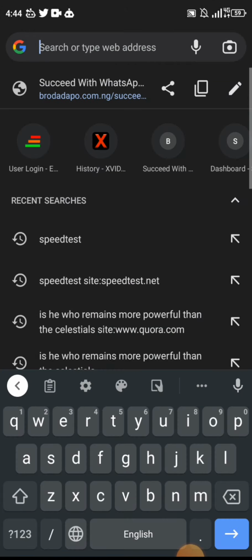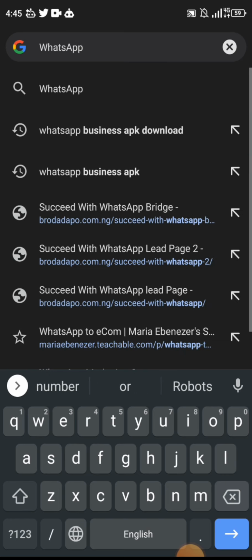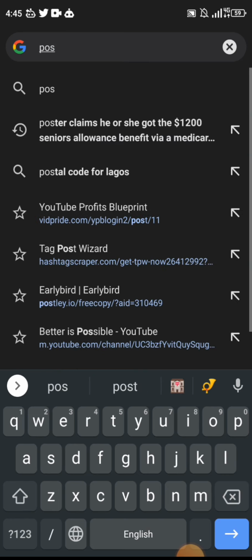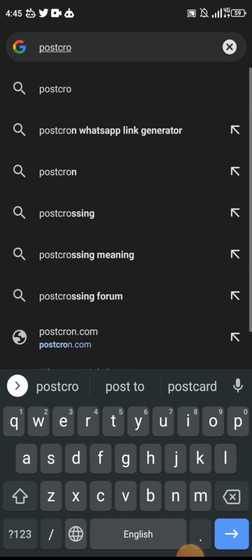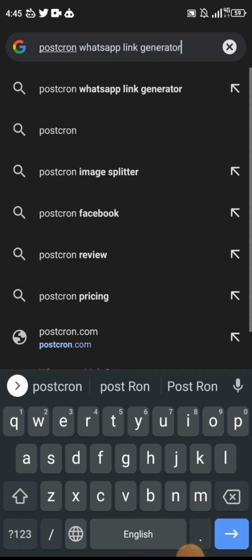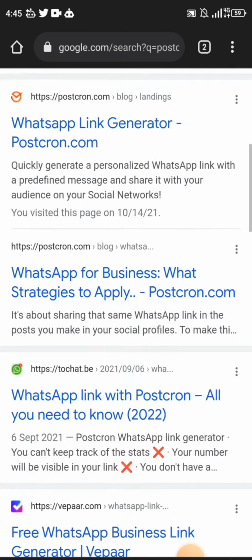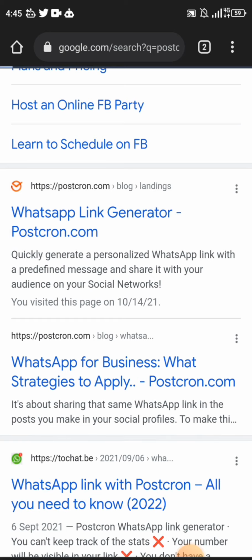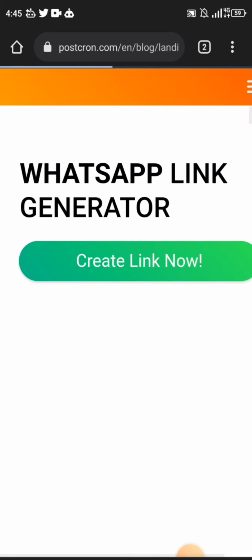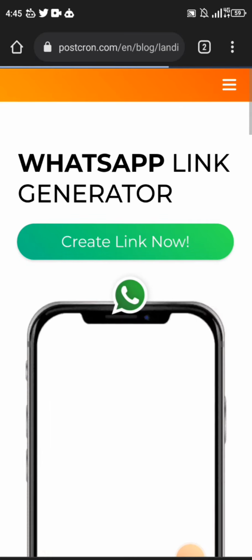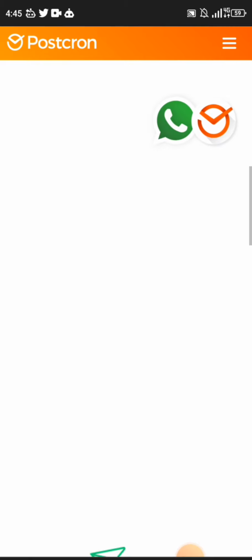Now, those link generators, like this one, let me just go to Postcron because I use it a lot. So this is the Postcron WhatsApp link generator, right? This is the one I use the most. I covered this section in the Succeed with WhatsApp course already, so you should go through that section and learn how to use this link generator, customizer, and stuff like that.